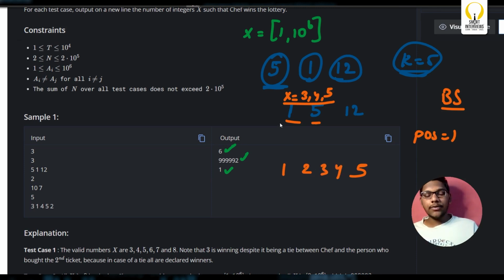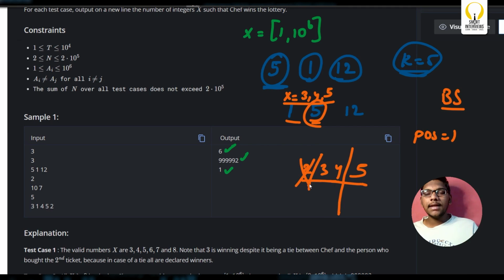But here the question is, how many elements will you have in between such that chef will win? Here he cannot win, and from here he can win, so we'll also exclude this.